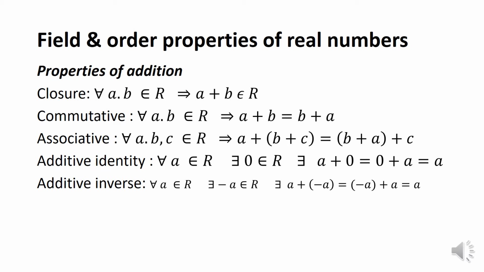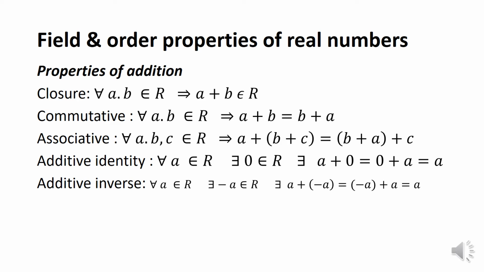Next we shall see the properties of real numbers, the field properties and order properties. Here we have the properties of addition. The first property is the closure property. For any two elements a and b in the set of real numbers, if a plus b belongs to R, then we can say that addition satisfies the closure property on the set R.